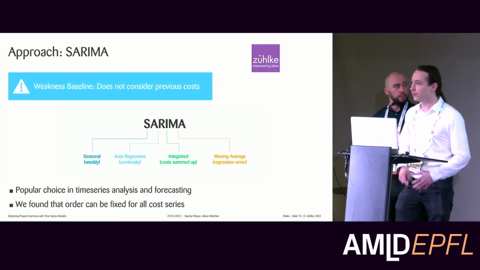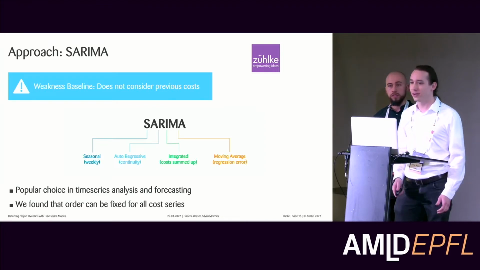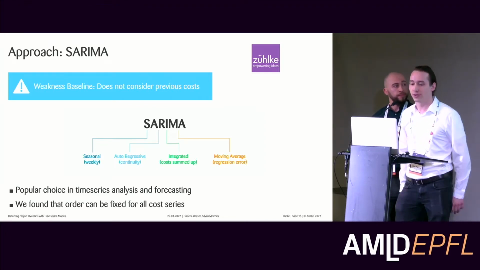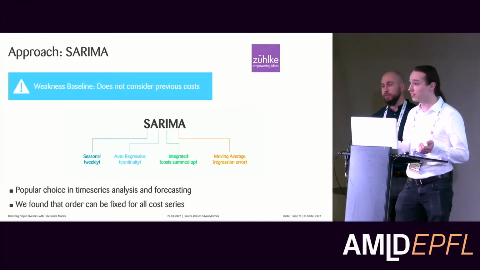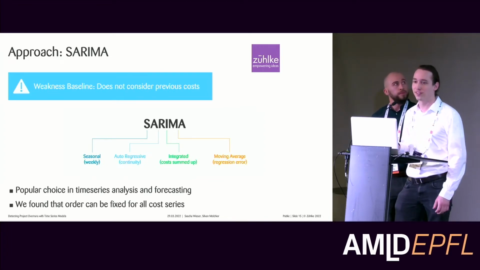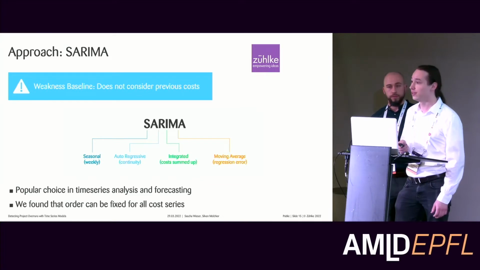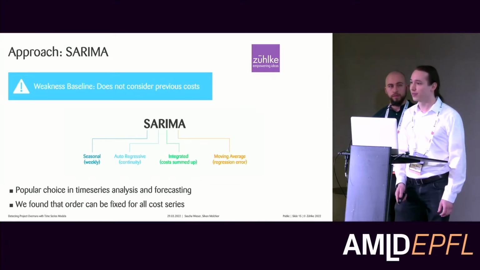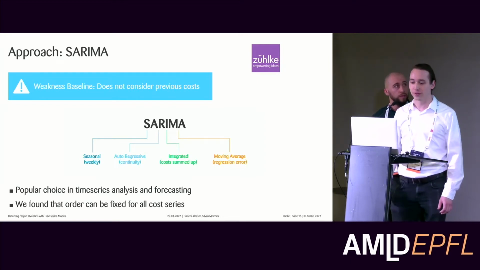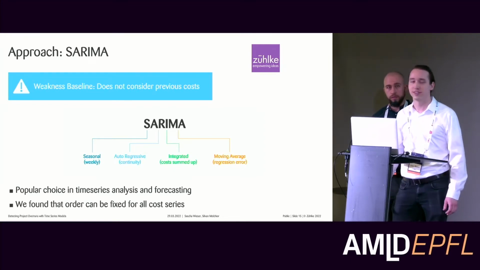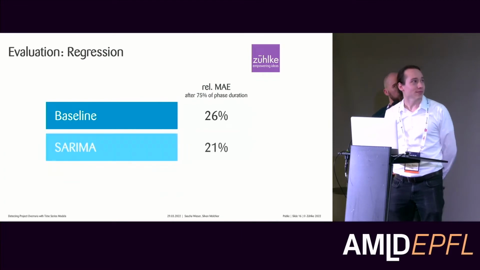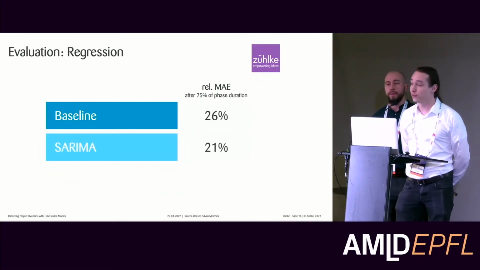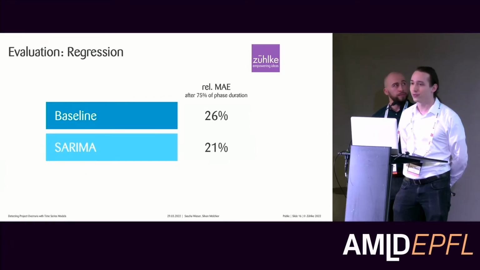They also have an order in them, so you need to find hyperparameters for these different parts. And the good thing was that we found that we can actually fix these hyperparameters over all the different cost series. So this saved a lot of compute. We didn't need to find them again for all these thousands of cost series, but could fix them and get comparable results to if you would need to tune them for every series. If you use this SARIMA model, we could already decrease our error by 5 percentage points. We were left with 21%.